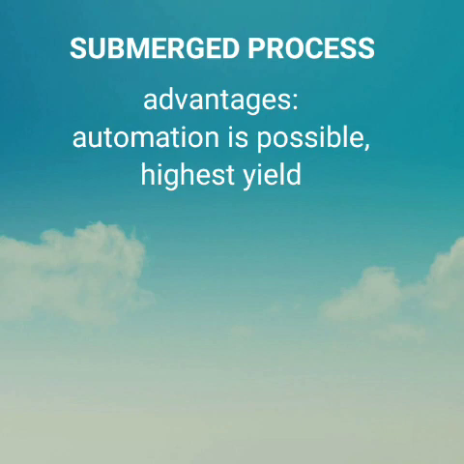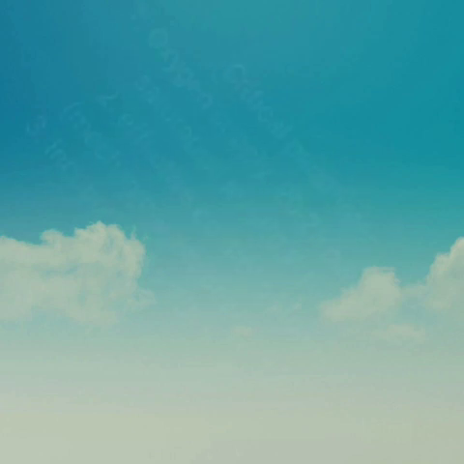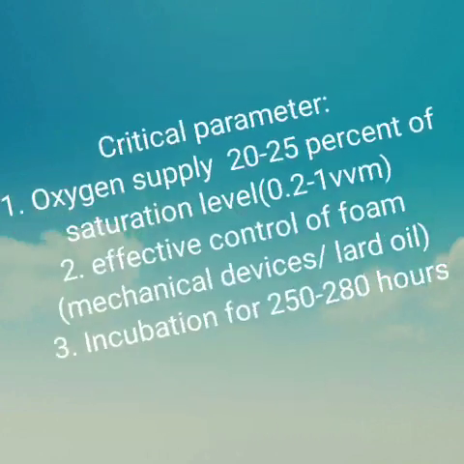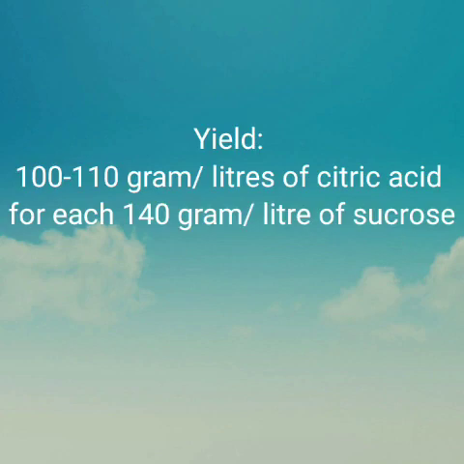Submerged process. Advantages of this: automation is possible and yield is highest. Disadvantages: the production is affected by oxygen supply and metal ion concentration, and it is highly costly. Critical parameters for this: oxygen supply 20 to 25% of saturation level, effective control of foam using mechanical devices or lard oil, incubation for 250 to 280 hours. 100 to 110 grams per liter of citric acid can be obtained for each 140 grams per liter of sucrose.